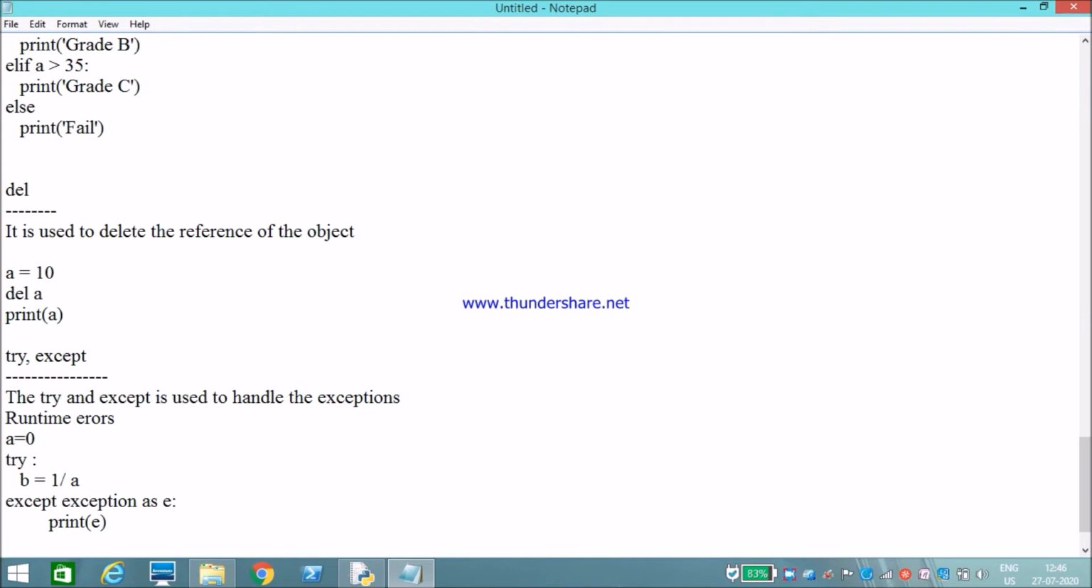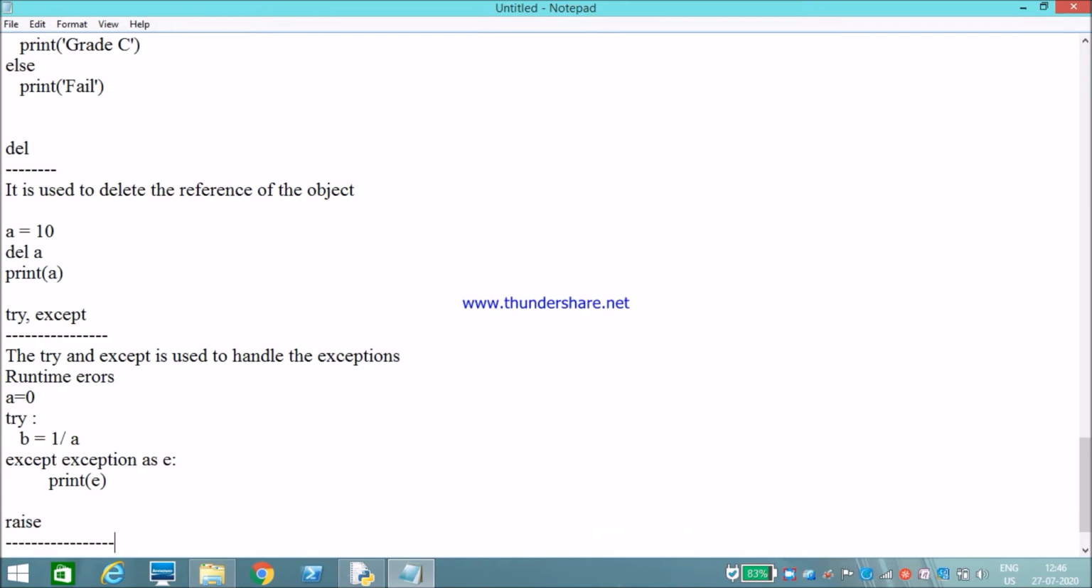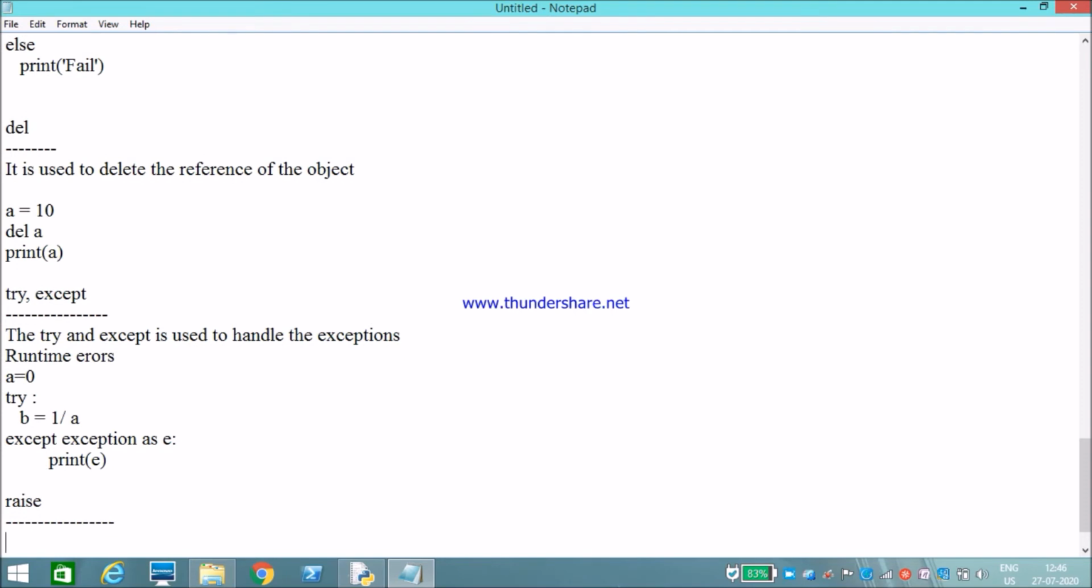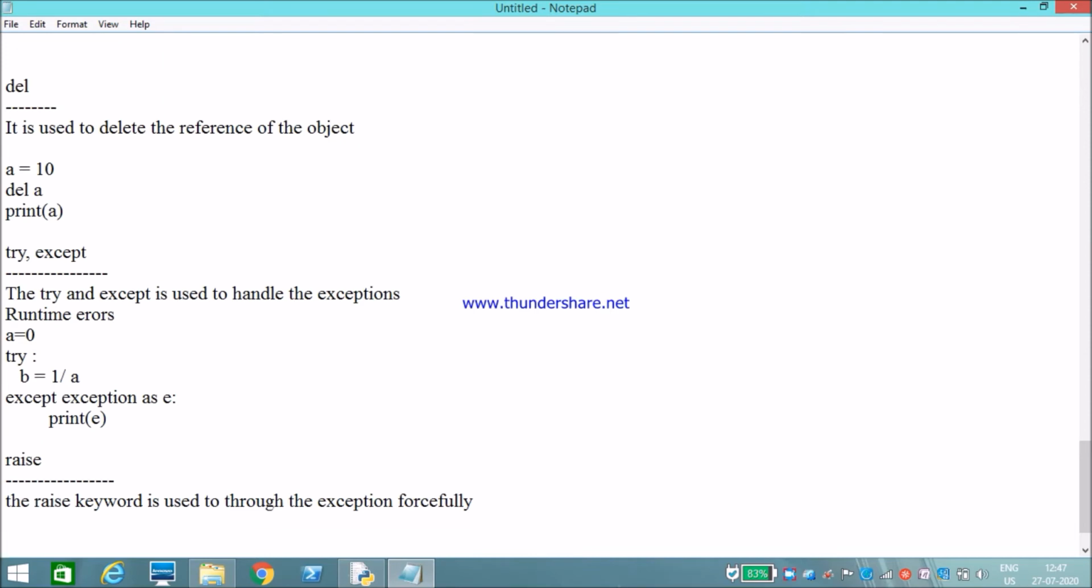Next, there is another keyword which is used in exception handling called raise. The raise keyword is used to throw an exception forcefully. We can forcefully raise an exception using the raise keyword. To throw an exception forcefully we will use raise.